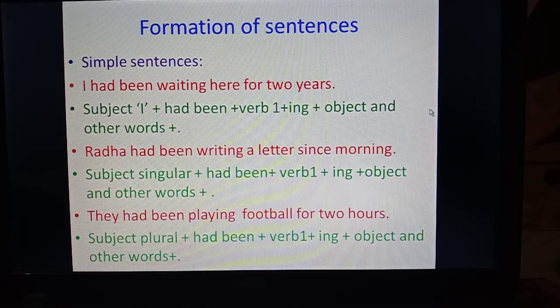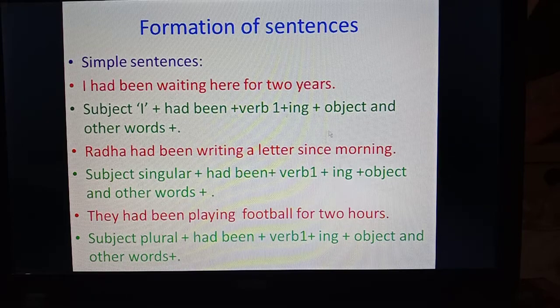Now see the formation of simple sentences. With all the subjects had been is used. See here, I had been waiting here for 2 years. Radha had been writing a letter since morning. They had been playing football for 2 hours. So had been, verb first form with ing is required with all the subjects. So the formation will be subject plus had been plus verb first form plus ing, object and other words.